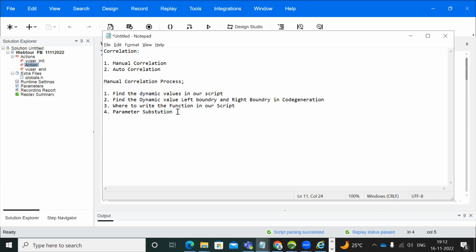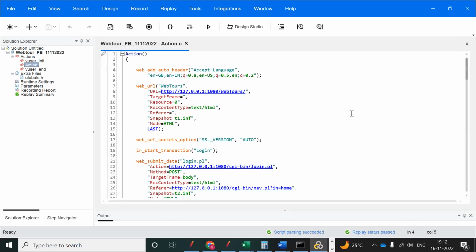First point, find the dynamic value in our script, means you can go here and observe this is the launch transaction, right? So you can view the transaction name also.